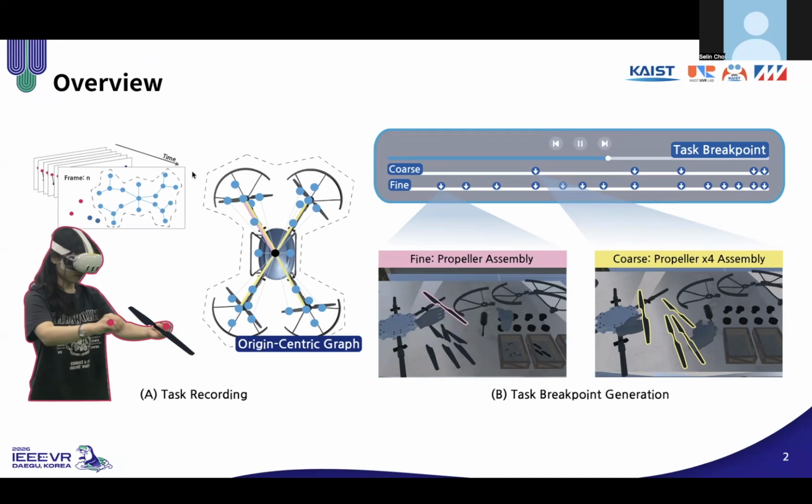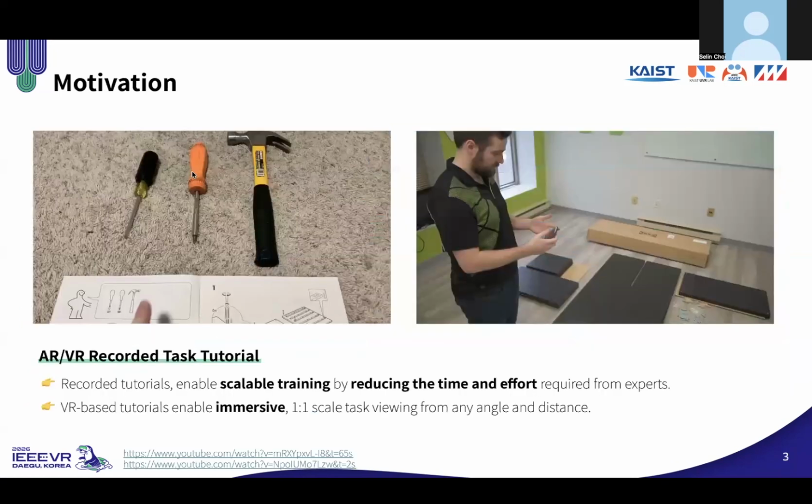We record assembly scenarios in virtual reality as continuous spatial videos. Then we automatically generate task breakpoints to segment each recording into fine-grained and coarse-grained units. This creates task-level structure that can later be used to support adaptive playback and navigation.